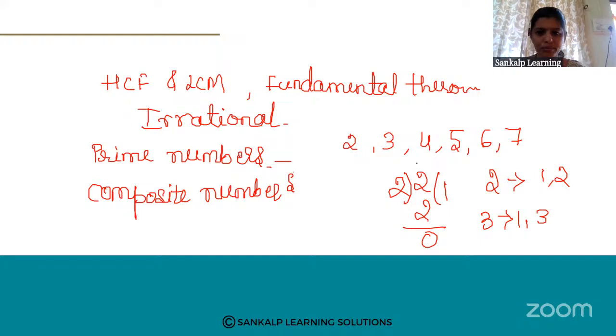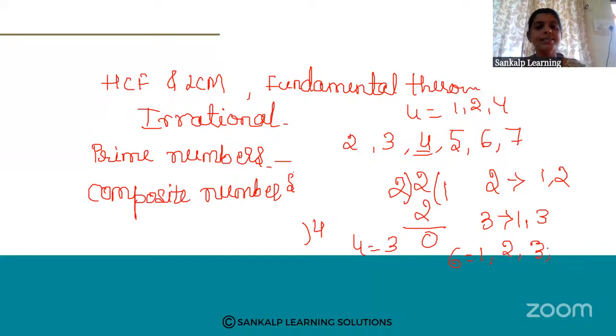Next, 4. 2 twos are 4, 1 four is 4, 4 ones are 4. How many factors does it have? 3 factors, right? So 4 has 1, 2 and 4. If you consider 6, 1 six is 6, 2 threes are 6, 3 twos are 6, 6 ones are 6.